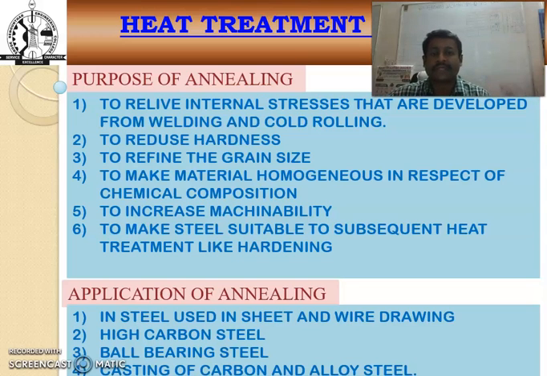After the annealing process, this steel is able to undergo hardening and tempering. So the main objectives are to relieve internal stress, reduce hardness, improve the grain size and material homogeneity, to obtain a homogeneous structure and also to improve machinability. And then the main applications of annealing are steel and wire drawing, high carbon steel, ball bearing steel, and casting of carbon and alloy steel.